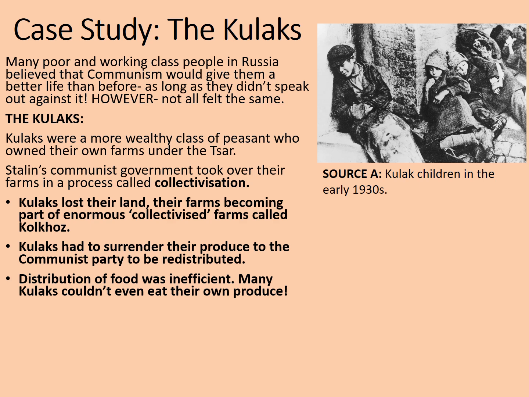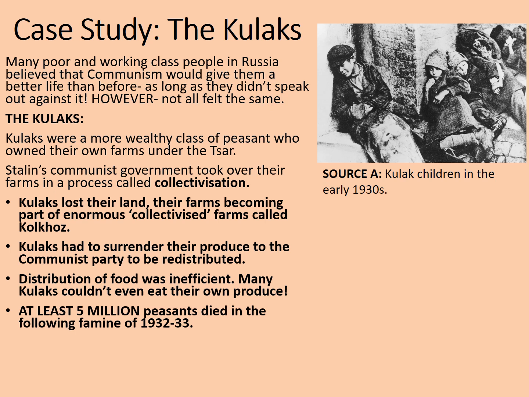However, distribution of food was inefficient and harvest was sometimes poor. Many Kulaks couldn't even eat their own produce because it would be confiscated from them and given to someone else. The idea was it was being shared out fairly, but it's hardly fair if you grow your own food and you can't eat it, and then you end up starving. Here's the really grim bit.